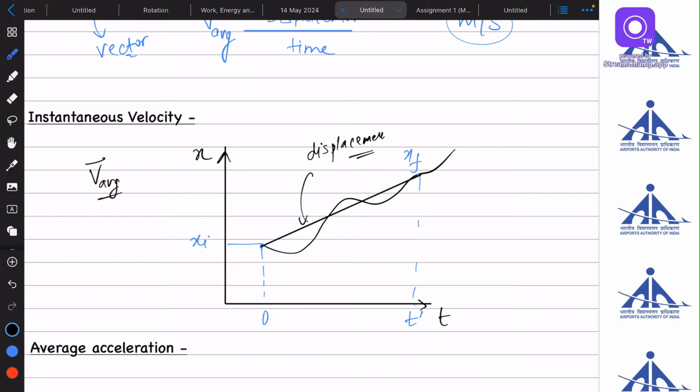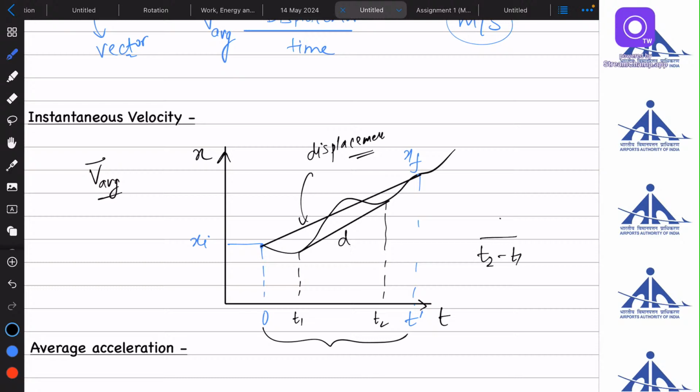Now if I reduce the separation between these two times, say I am calculating from t1 to some time t2, this will be my displacement, and I divide it by the time, t2 minus t1.